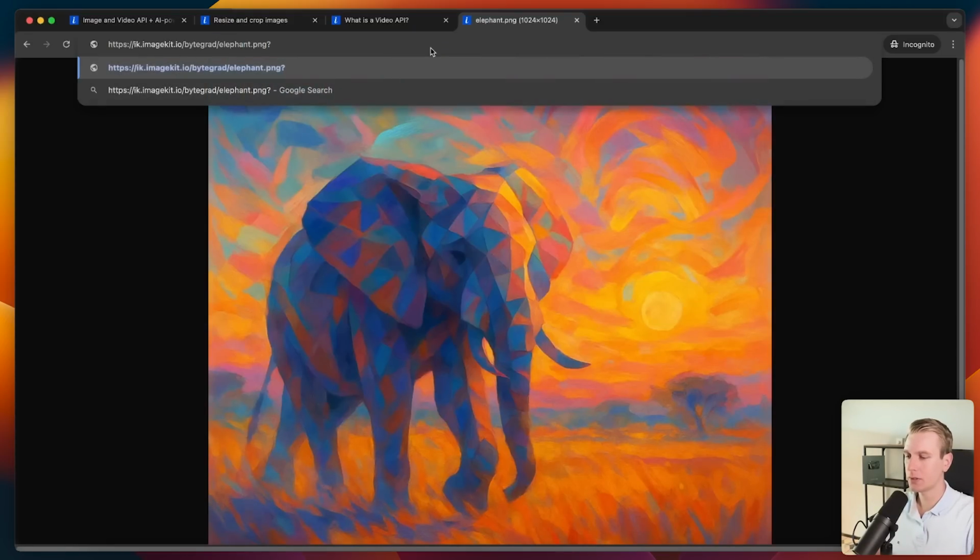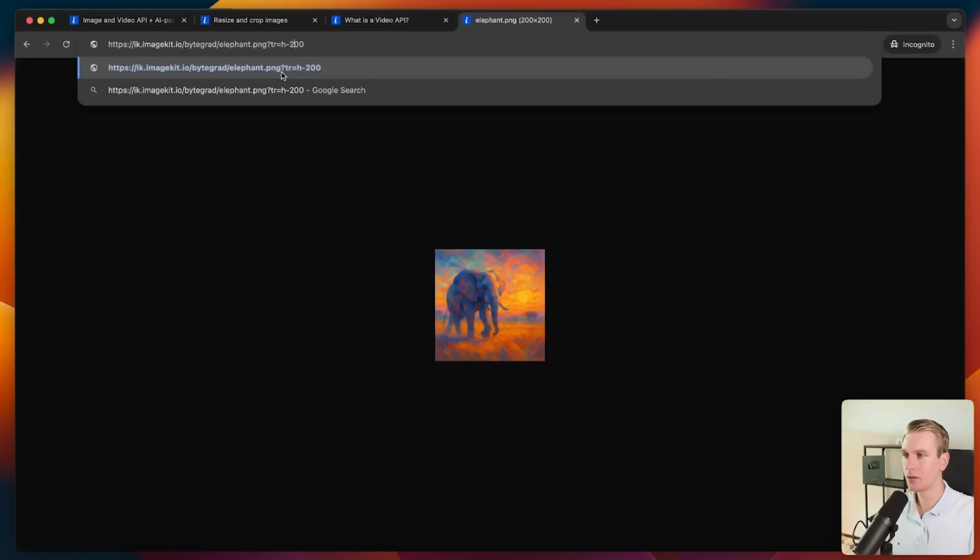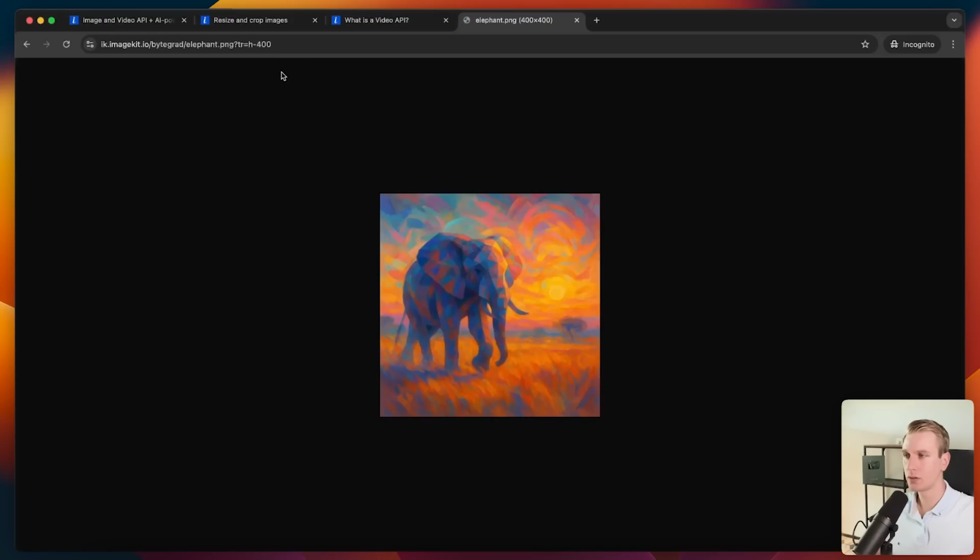So I can add something here like tr for transform, and I can say the width, if the user is on mobile phone, let's say, on that device, I'm going to load this image with this URL. And so if I press enter here, you can see ImageKit has created a new image essentially with that particular width. And we can do the same for height if we want. I can also say that no, the height should be 400, let's say. Of course, I can combine them as well and have multiple transformations in the same URL.